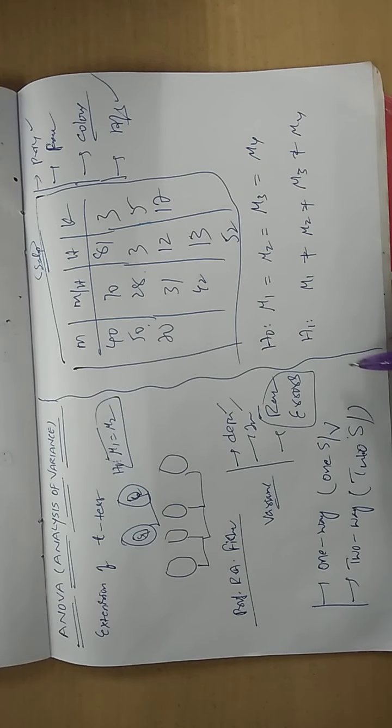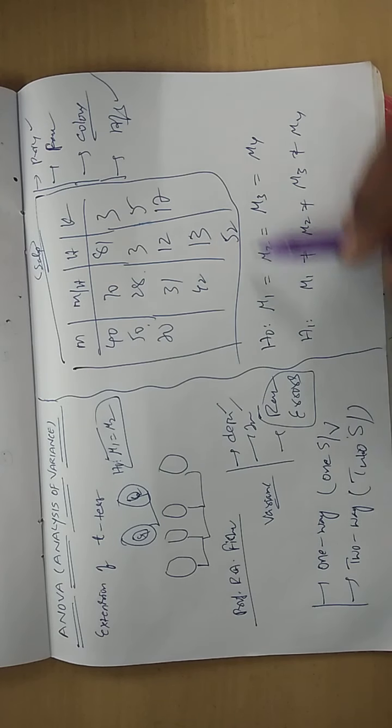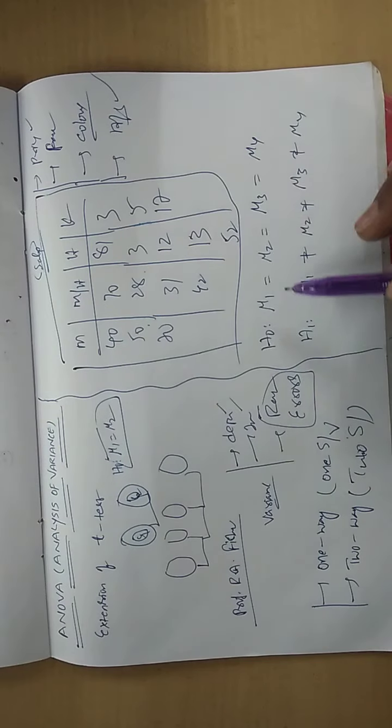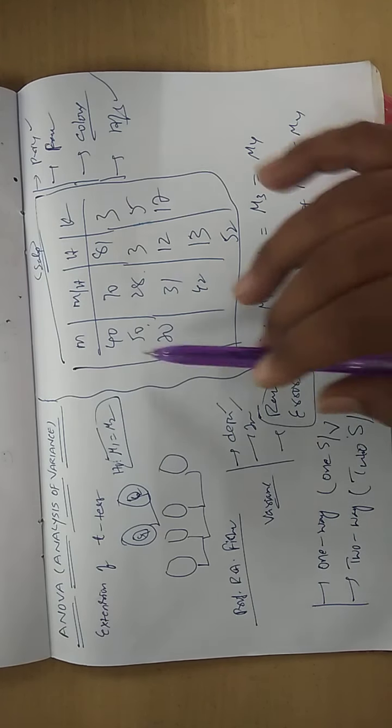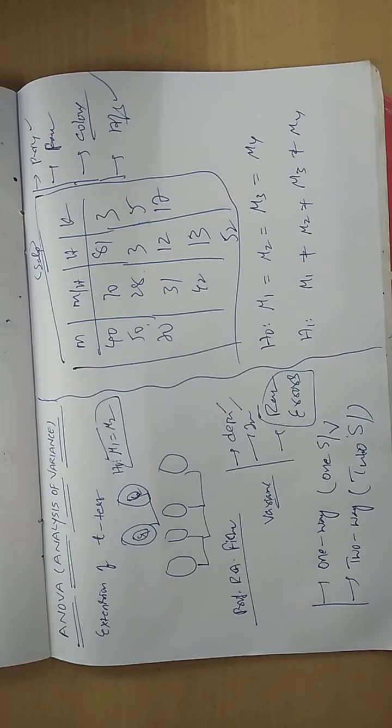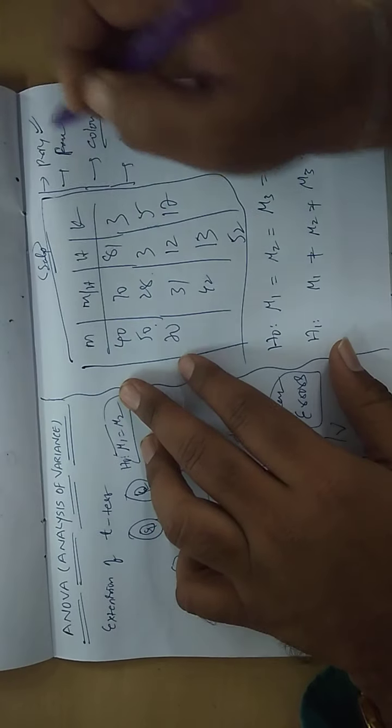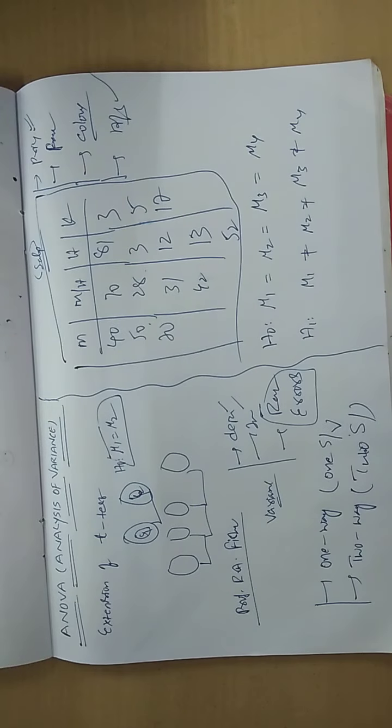Then verbally, how do you define it? The mean sales or average sales of all these companies are equal based upon the price, or else there is a variation in the sales of the XYZ company cars based upon the price. That means you are focusing on only the price, only one factor, one source of variation. This becomes the one-way ANOVA.